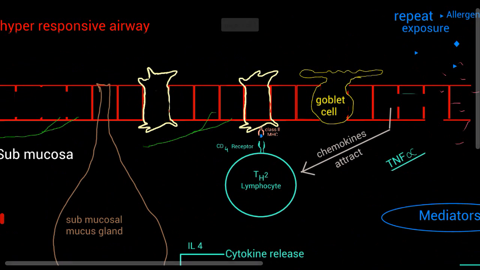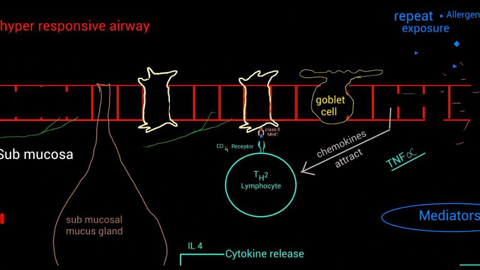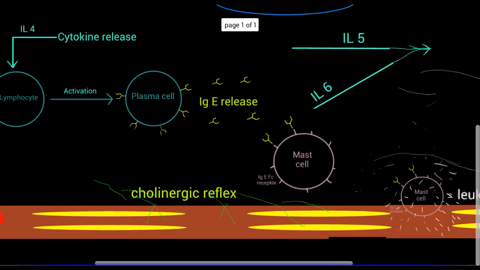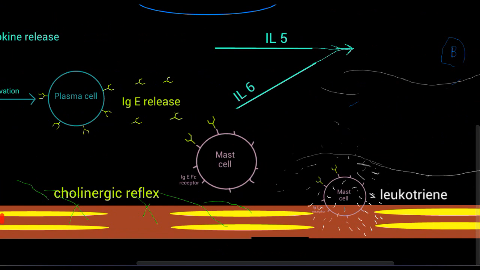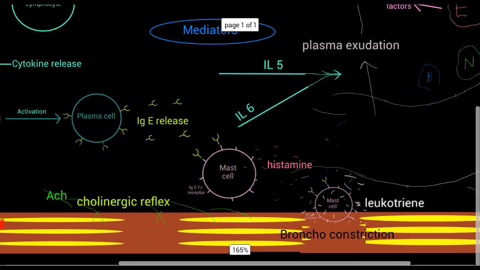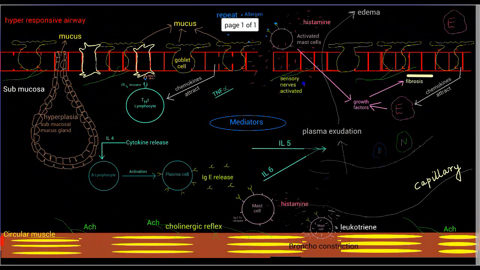First, they cause an increased number of goblet cells and hyperplasia of mucous glands. Second, they cause bronchoconstriction, especially by leukotrienes, histamine, and acetylcholine, which is the effect of these sensory nerves being activated by these mediators.